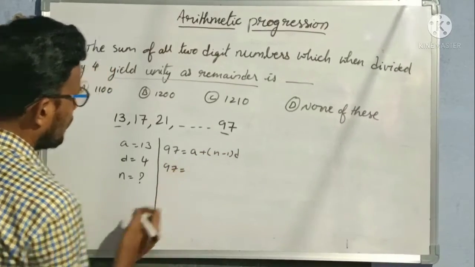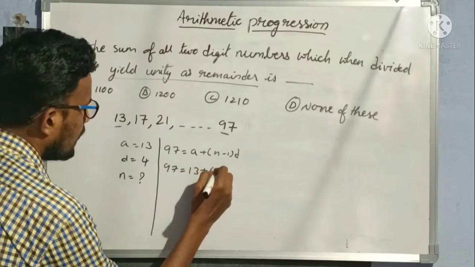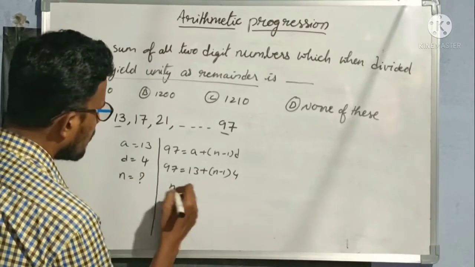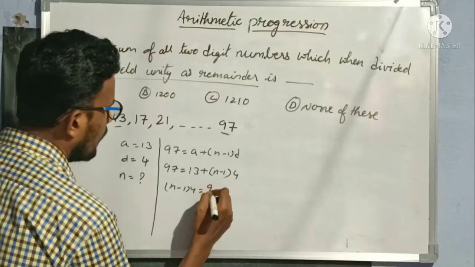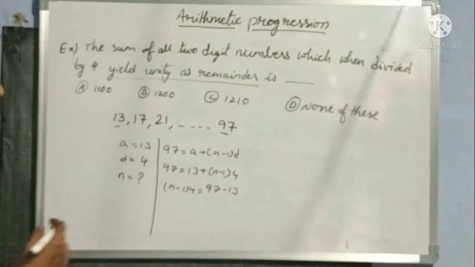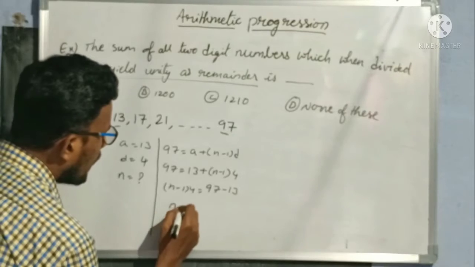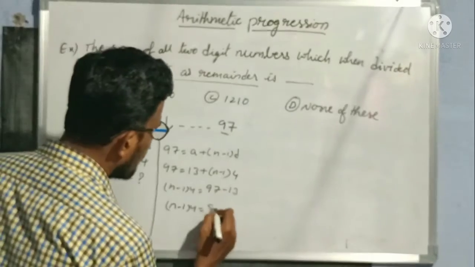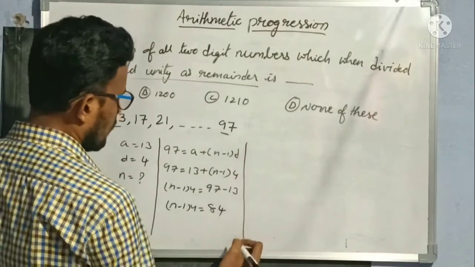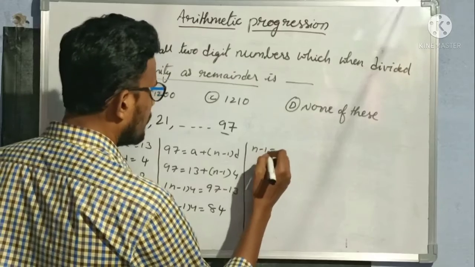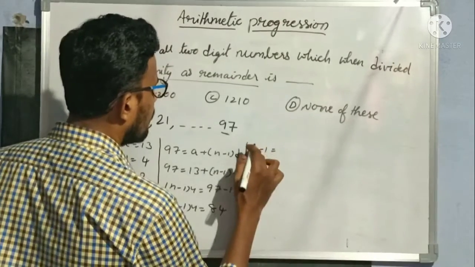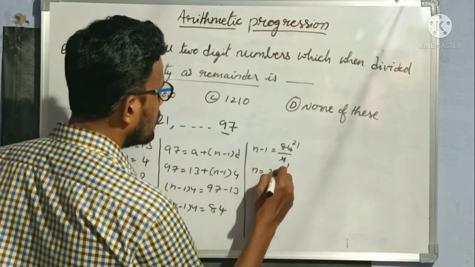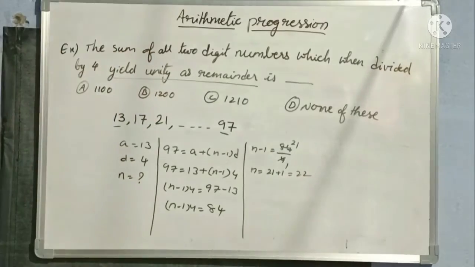So 97 is equal to 13 plus n minus 1 into 4. Reversing this, n minus 1 into 4 is equal to 97 minus 13, which is 84. So n minus 1 is equal to 84 by 4, which is 21. So n is equal to 21 plus 1, which is 22.